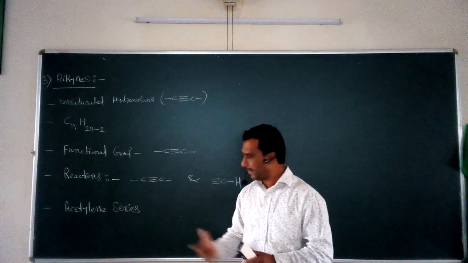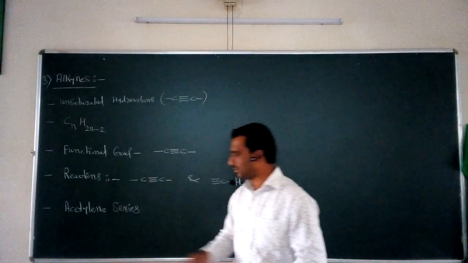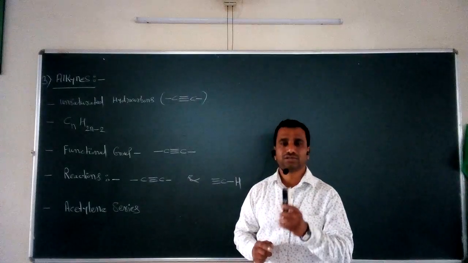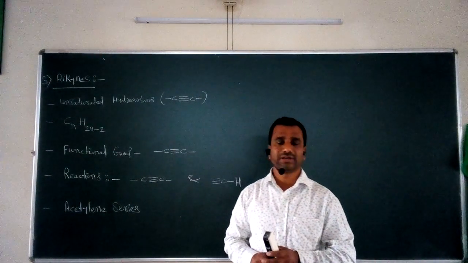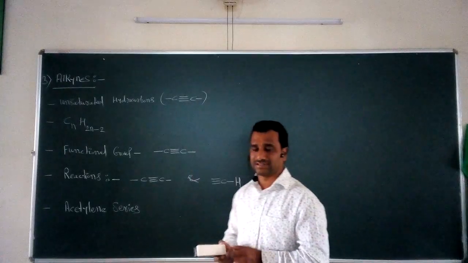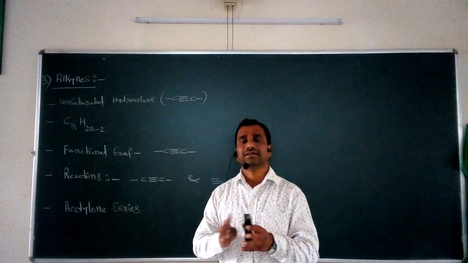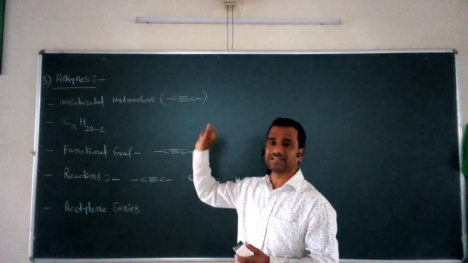And at the last, one important type of series is shown by alkynes, and that is called the acetylene series, same as the homologous series shown by the alkanes and alkenes. Next, one important characteristic of these alkynes: if we compare alkenes and alkynes, there are large similarities between the chemical properties of alkenes as well as alkynes.